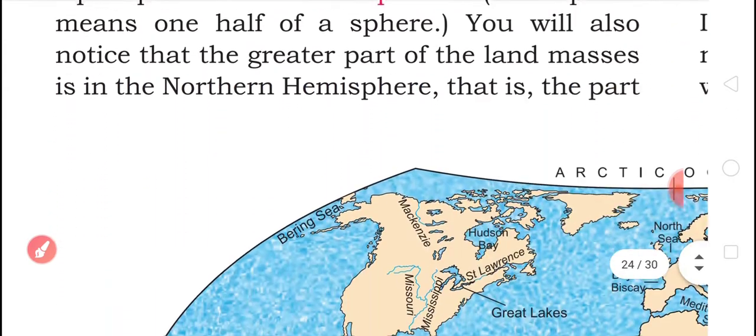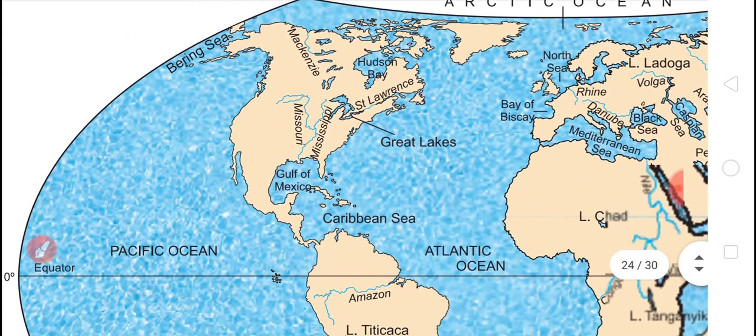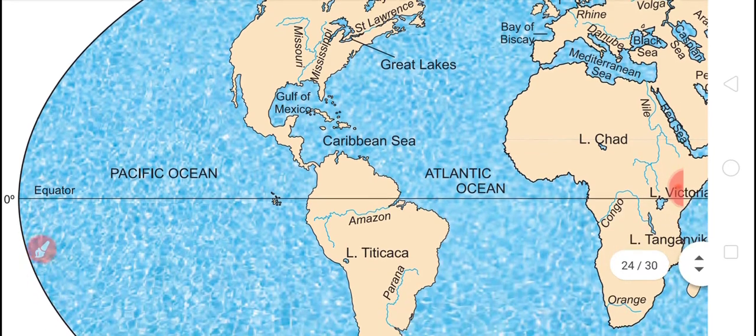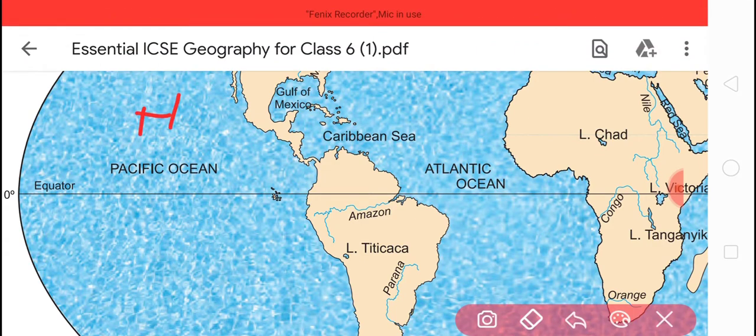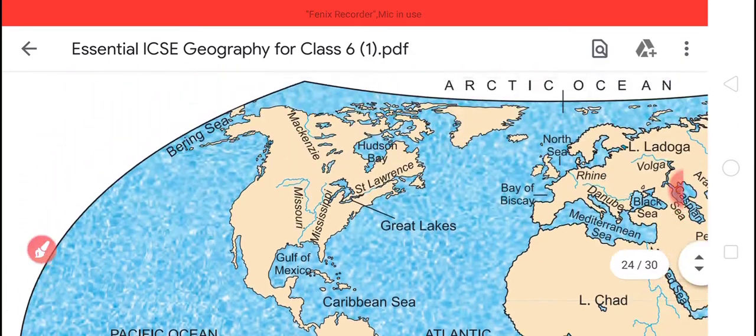Come to the picture, let's see. There is an equator dividing the globe into two parts, the northern hemisphere and the southern hemisphere. We see that in the northern hemisphere land is more and water bodies are less, whereas in the southern hemisphere water bodies are more and land is less. So that is why the northern portion is called the land hemisphere and the other is called the water hemisphere.